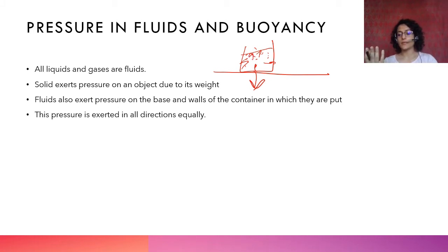So if it is three-dimensional, if you think of a cup, for example, in all directions the water or the tea or the coffee that you have in the cup will be exerting pressure equally in all directions, on the bottom, on the walls of the container, right? So equally in all directions.